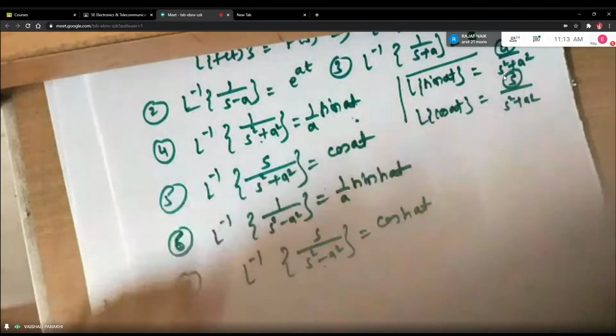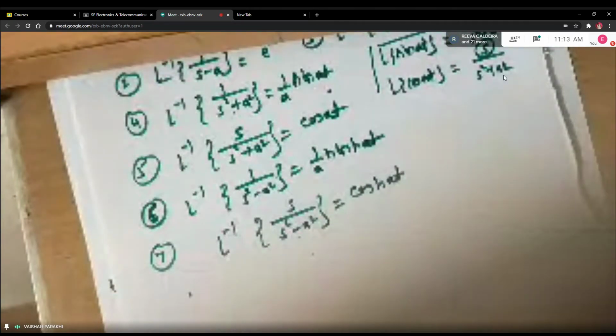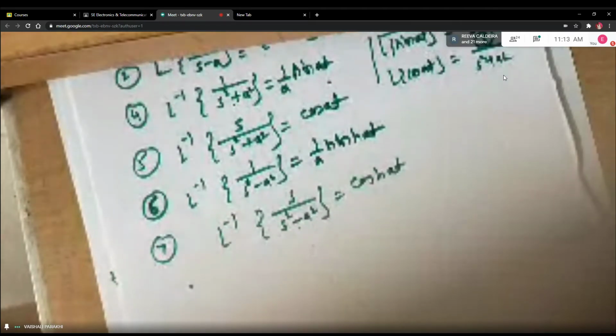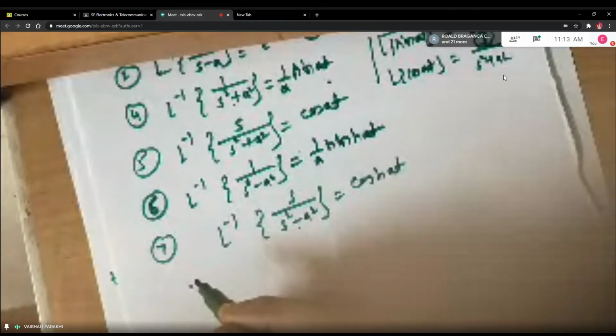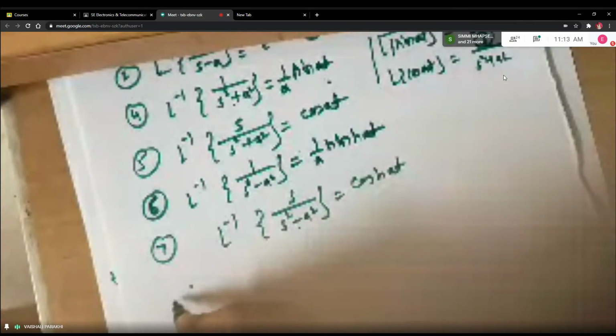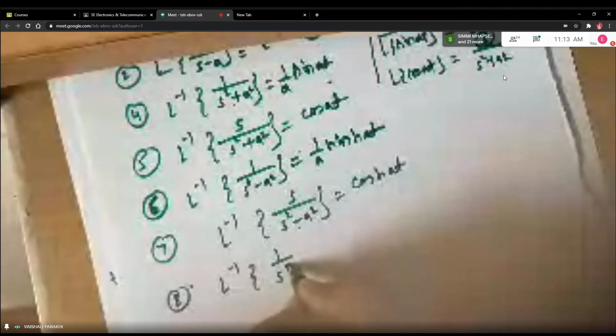Okay, all of you understood these formulas, students. So like how you have learned by heart the formulas for Laplace transform, you need to learn by heart the table for Laplace inverse transform. Okay, now some more formulas are there. I want to know what is Laplace inverse of 1 upon S raised to n.